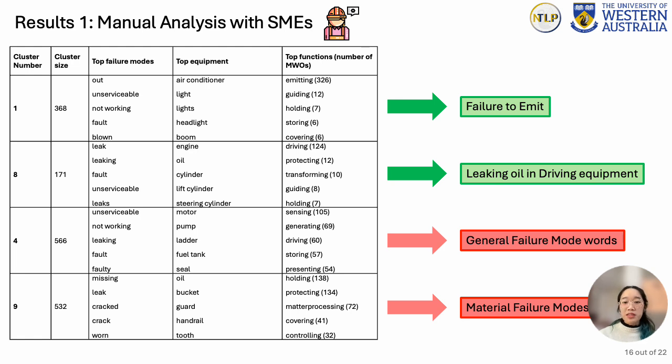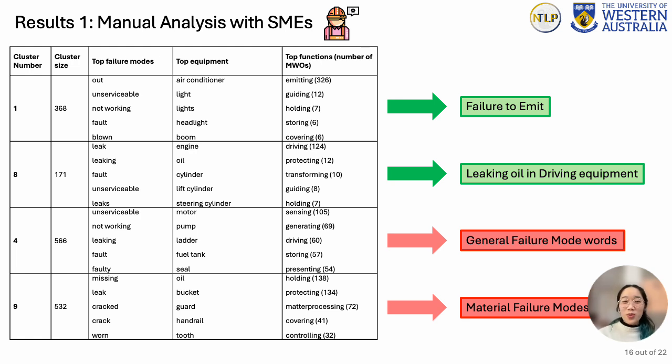Meanwhile, cluster number 1 seems to purely be any emitting object failing to emit. Then, further analysis was performed on bad clusters to determine why those work orders were being grouped together. This provides insights into hidden patterns within clusters captured by the sentence embedding and reveals features or aspects that are yet to be considered for future feature